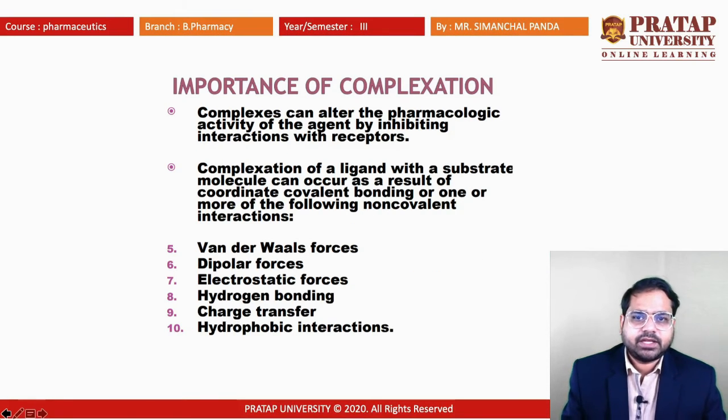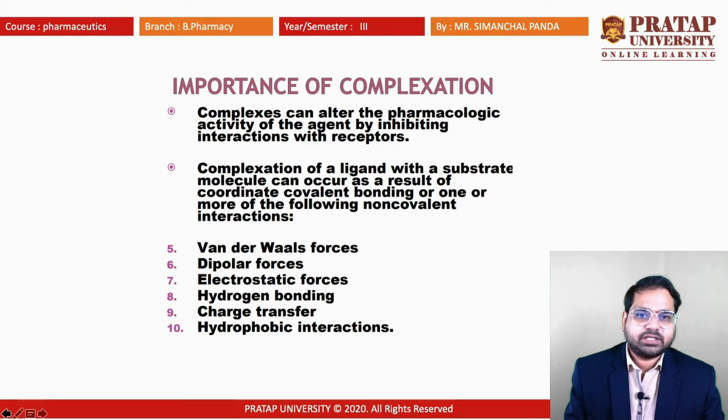Again we can see that complexes can alter the pharmacological activity of the agent by inhibiting interaction with the receptor. As we have seen, whenever a drug makes a complex through coordinate bonding with another molecule, once the complex is formed it will not interact with the receptor as the drug was interacting.